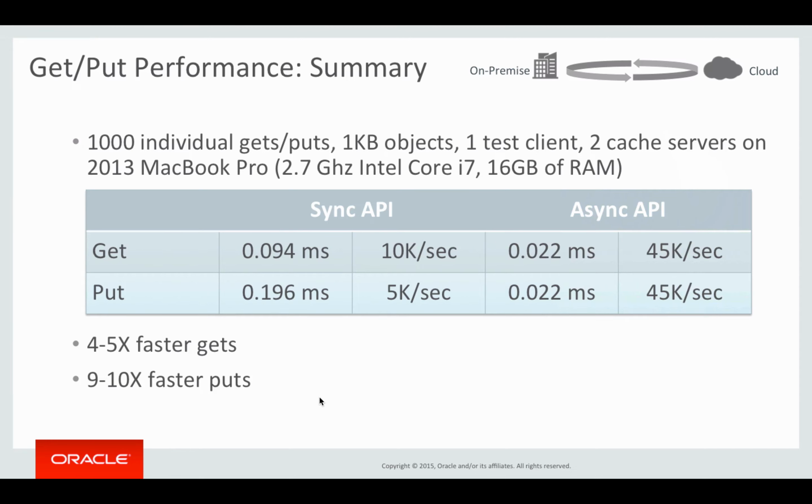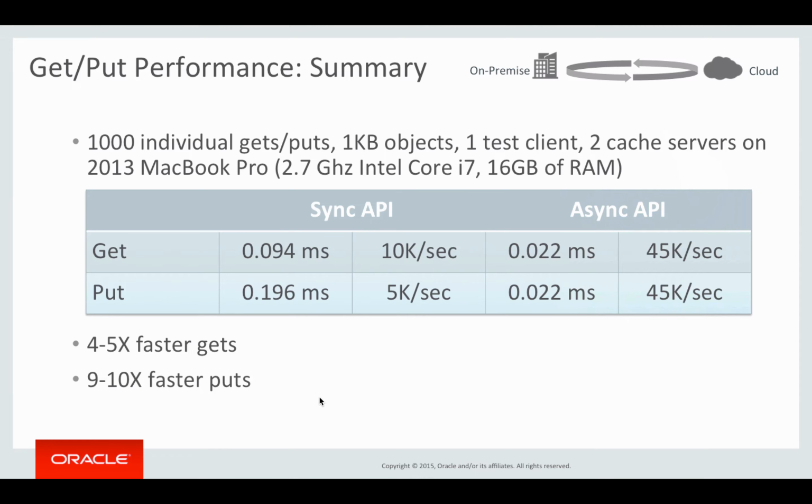So I have 94 microseconds per get, or about 10,000 gets per second, and about 200 microseconds or 5,000 puts per second for the synchronous API, and then 22 microseconds or 45,000 gets and puts per second for the asynchronous API.